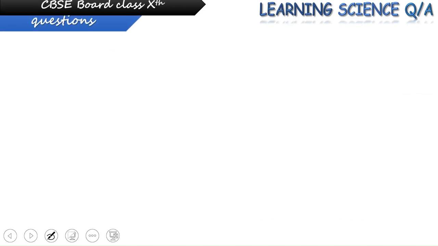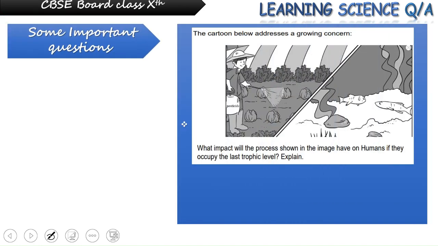So let's get started. The first question says the cartoon below addresses a growing concern. What impact will the process shown in the image have on humans if they occupy the last trophic level?